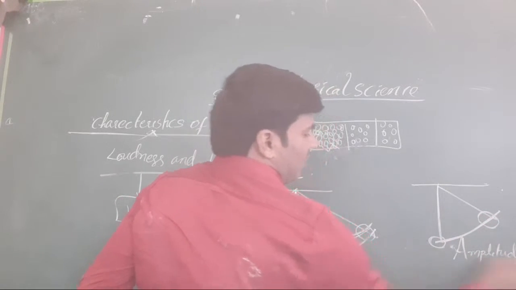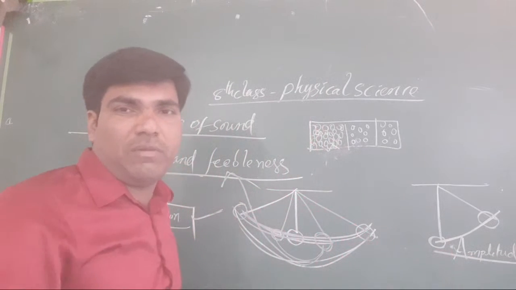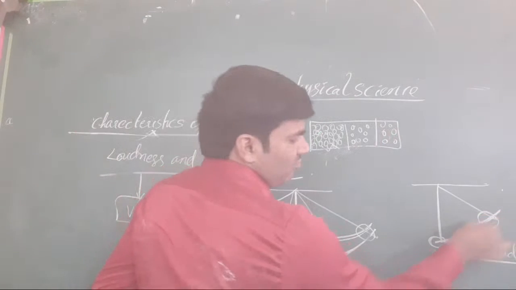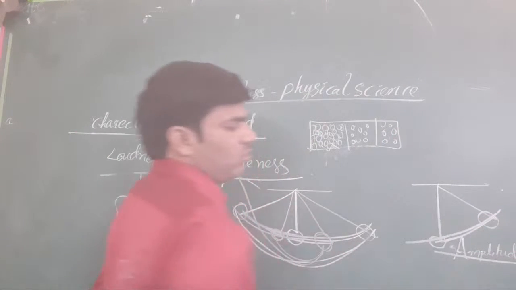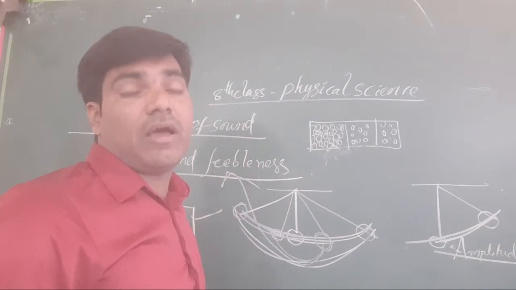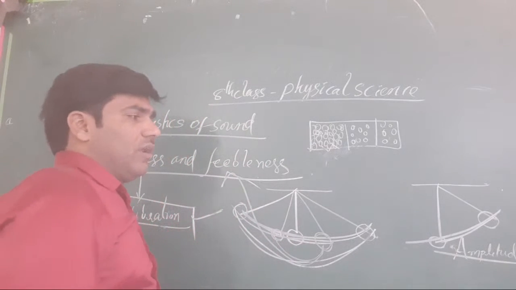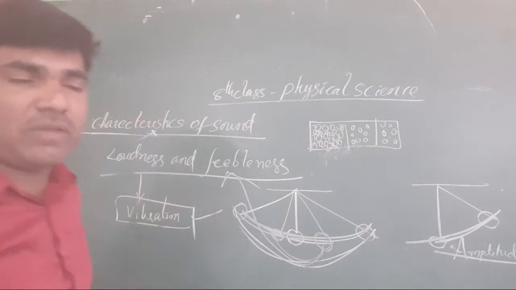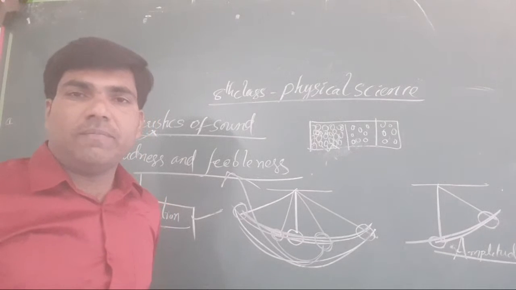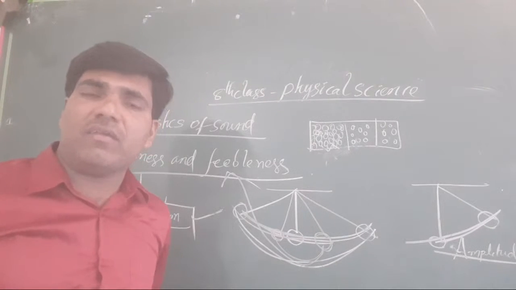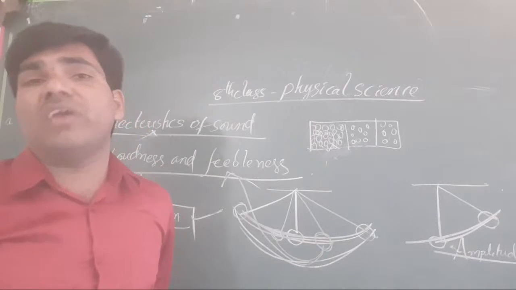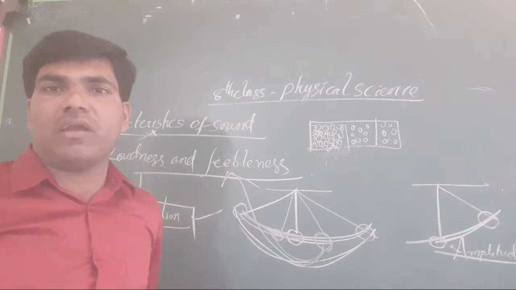In vibration, the particles move from their mean position to one extreme position. The maximum distance travelled by the body is called amplitude. More amplitude gives more loud sound, and less amplitude gives feeble sound. Clear, all the students?